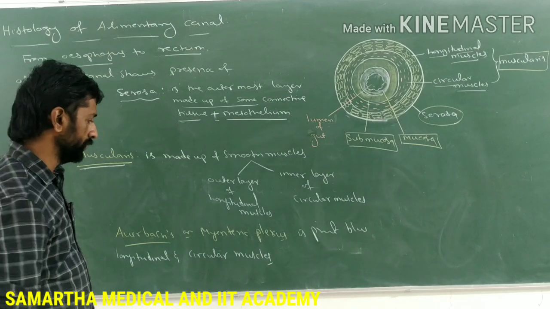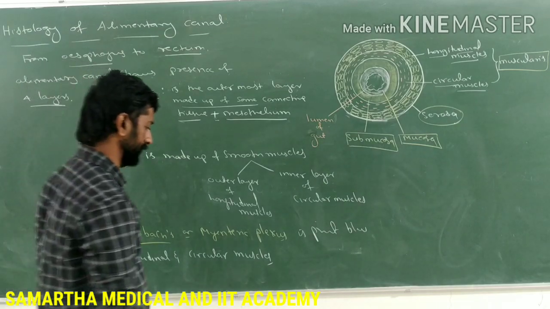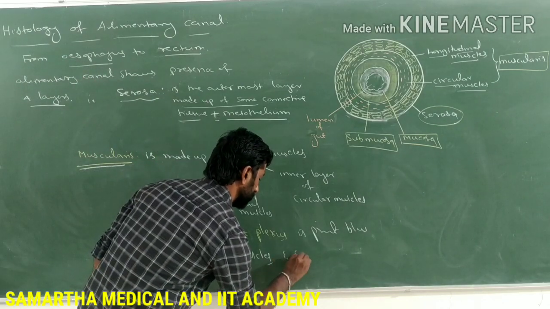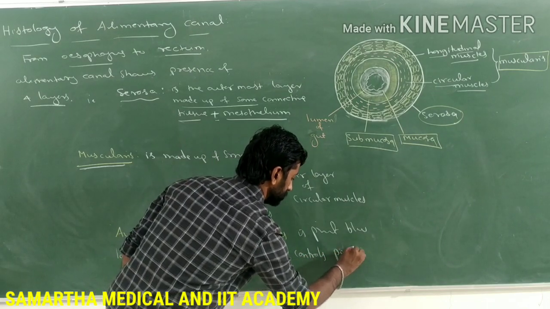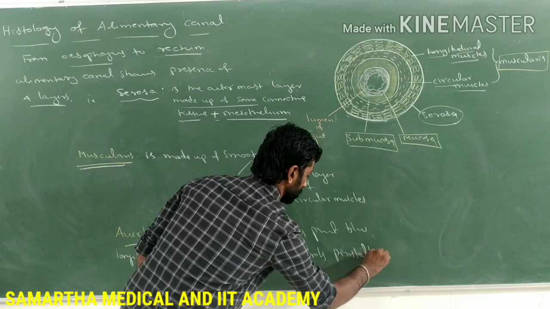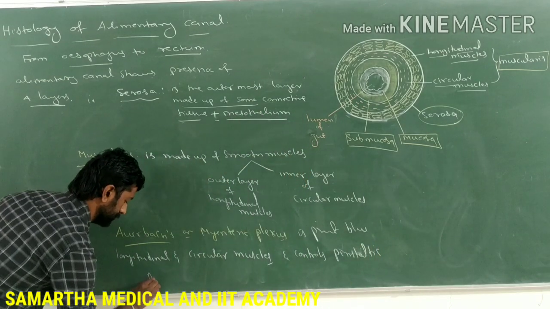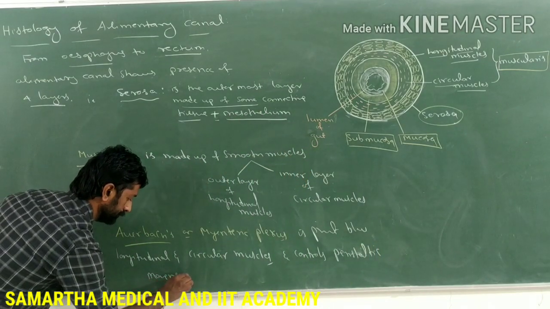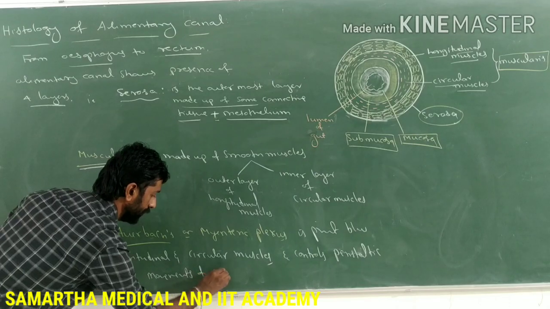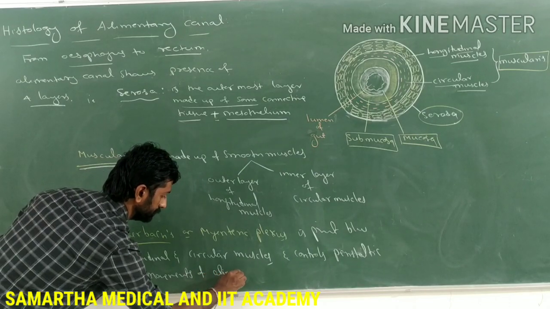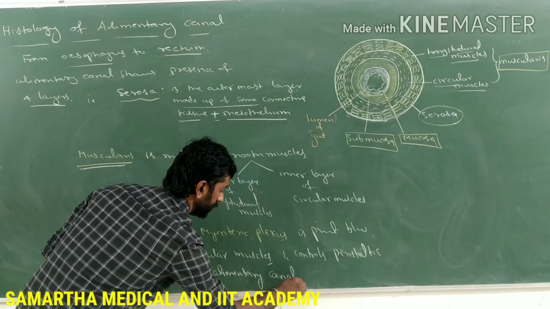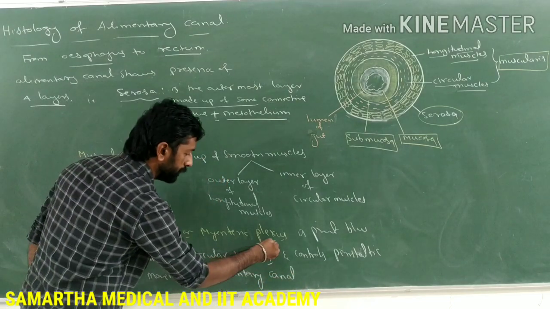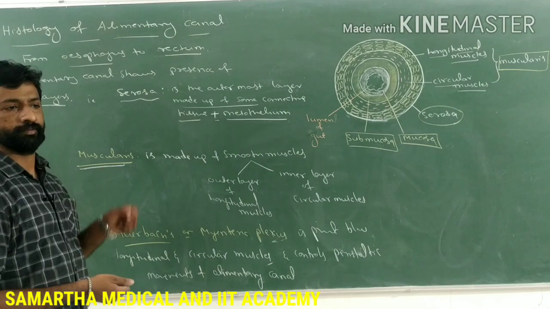It controls the peristaltic movements of the alimentary canal. What do you mean by plexus? What is the meaning of plexus?